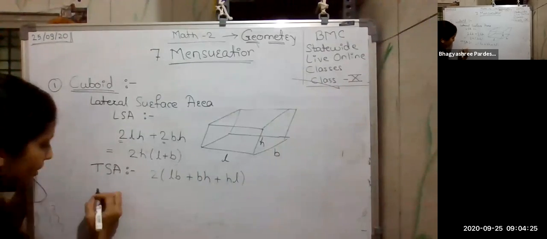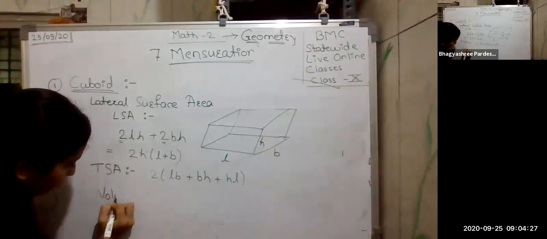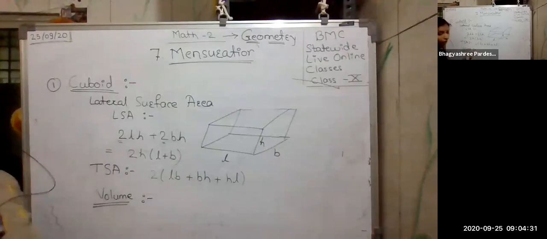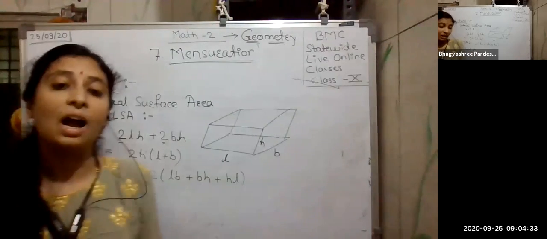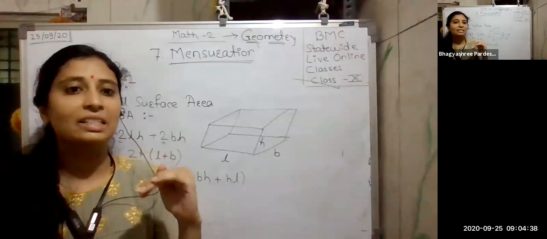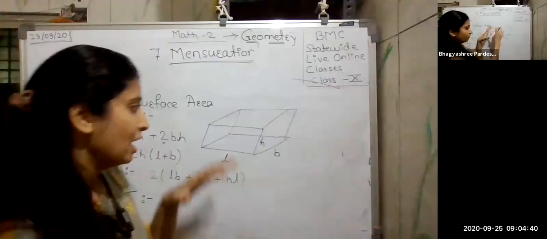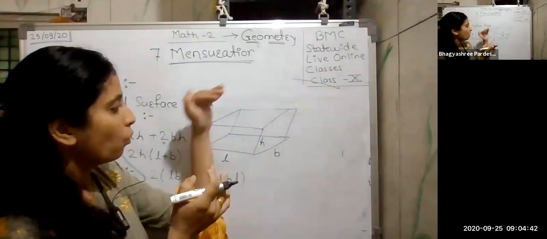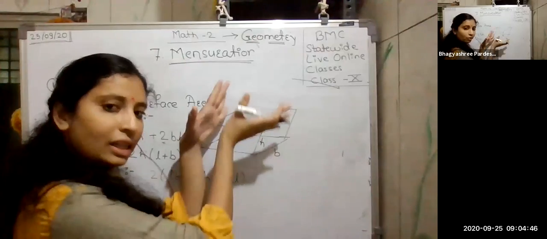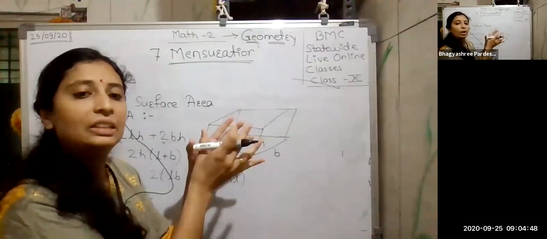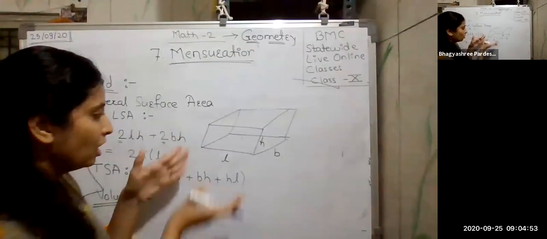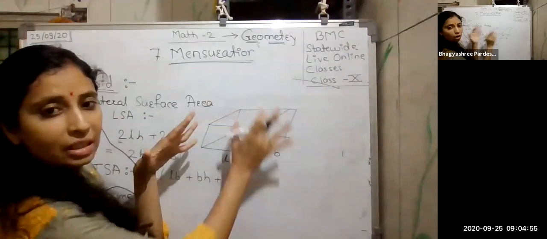Now next one is the volume. Now what is meant by volume? Volume means whatever amount can be put inside that. That is simply called volume here. Means if this is a box, what can I put inside this? Means from top to bottom, how I can fill this box completely, that is called the volume here. So how to find the volume? Obviously from lower to upper we have to consider all the portions.